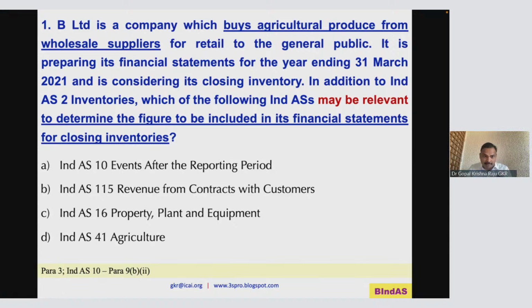So, for example, IndAS 2 paragraph 9 says that you measure the inventory as on 31st March at cost or NRV, whichever is lower. Let us presume cost is lower. Now, before you finalize the accounts, there are events after the reporting period, like a loss or a depletion in the market price. Then my NRV will be lower than my cost, so I have to take a prudent view and provide in my books of account. That's why IndAS 10. So A will be your answer for your first question.